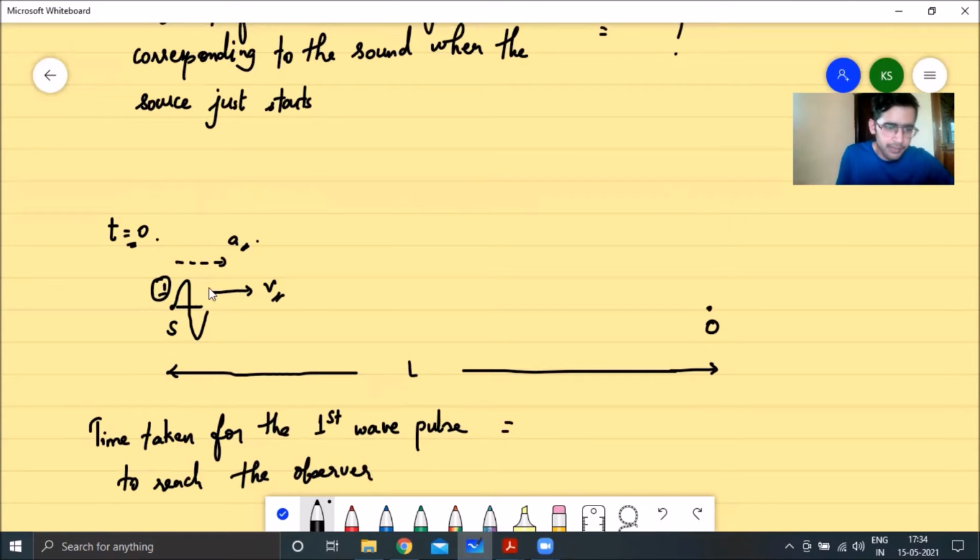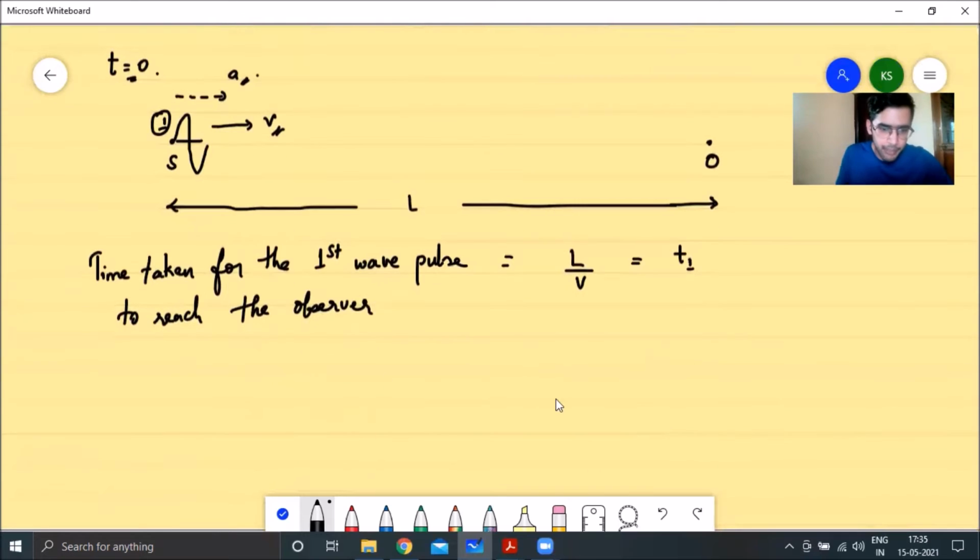So once this wave pulse is being emitted, it will be traveling with the velocity v, and the distance it has to travel to reach the observer would be equal to L. So the time taken, as we know, is distance by speed. So you get the time taken to be equal to L by v, and let me write this as T1. That is the time at which the first wave pulse reaches the observer, at t is equal to L by v.